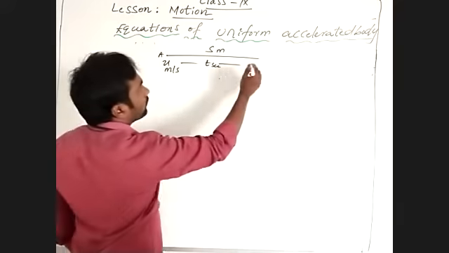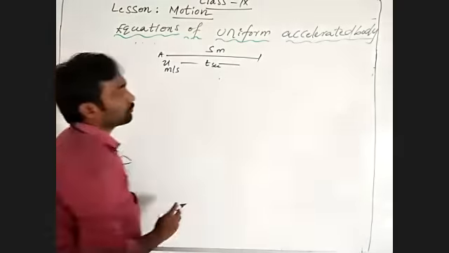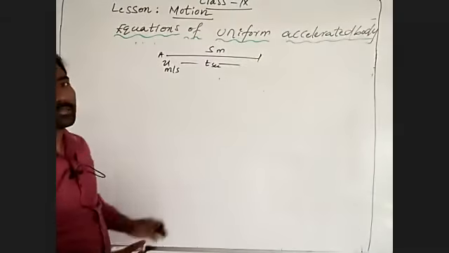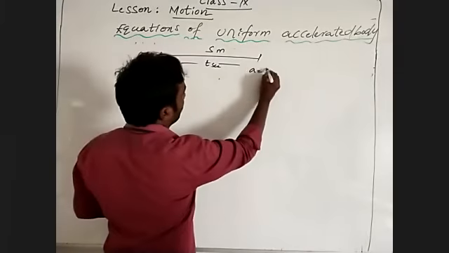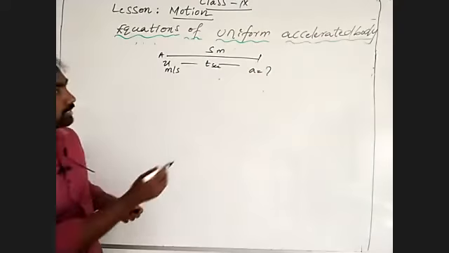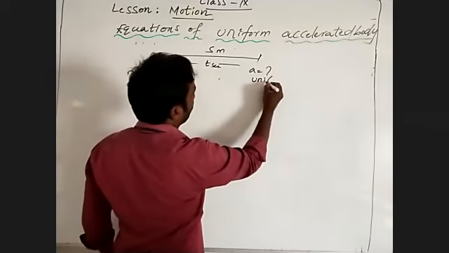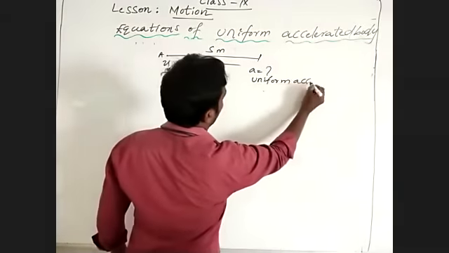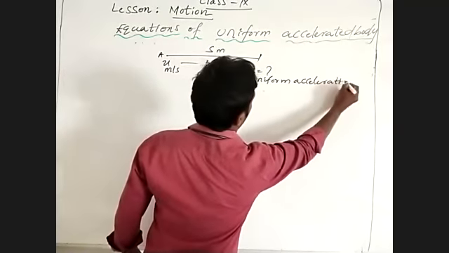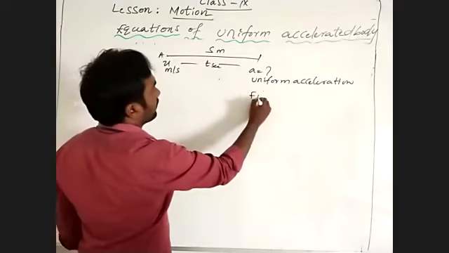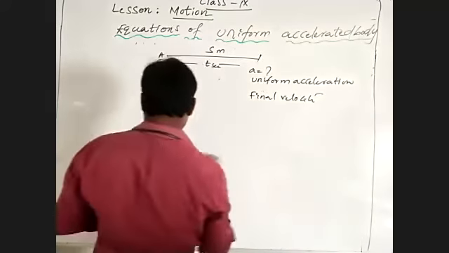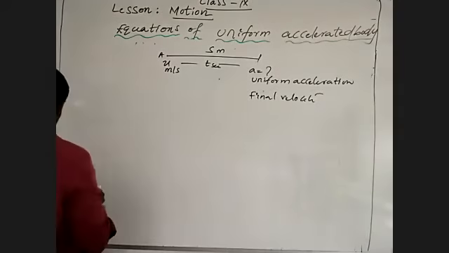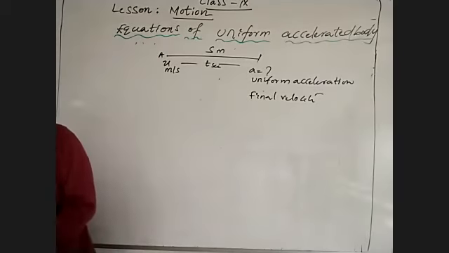What we have to find is the final velocity when it is moving with uniform acceleration. We can solve this based on what we did before.